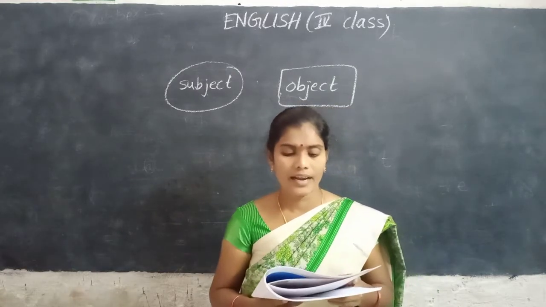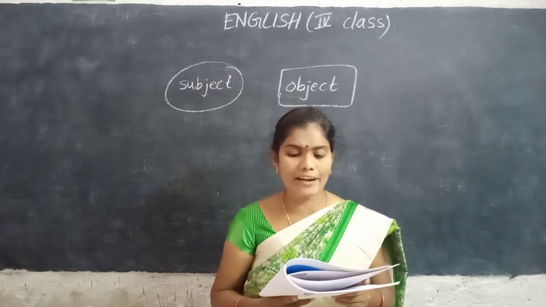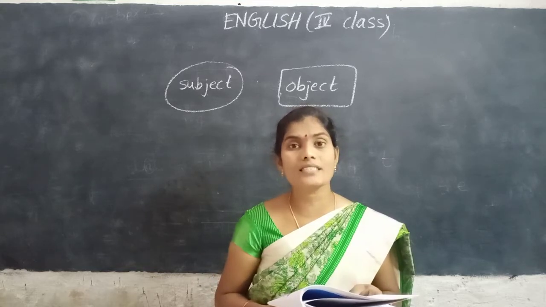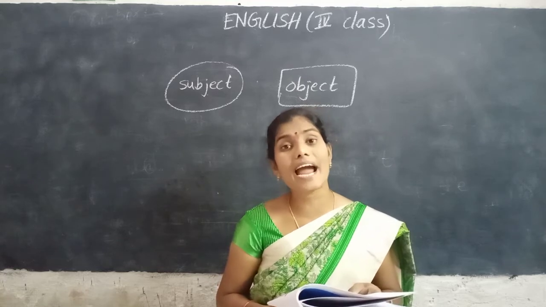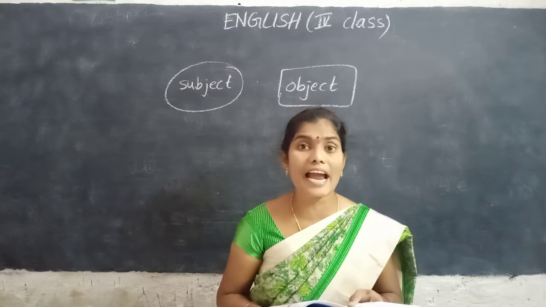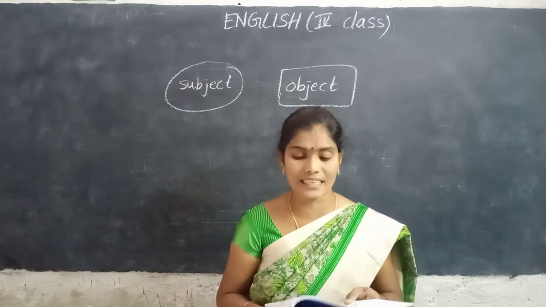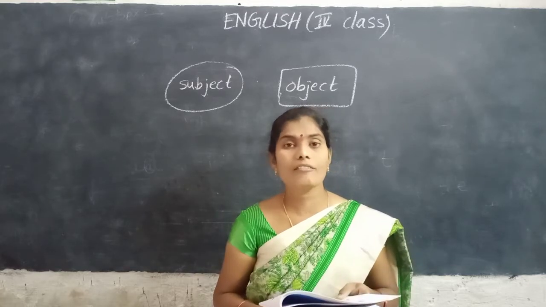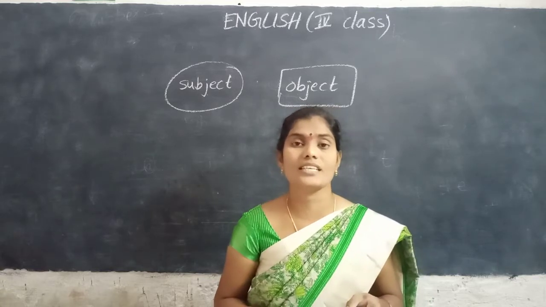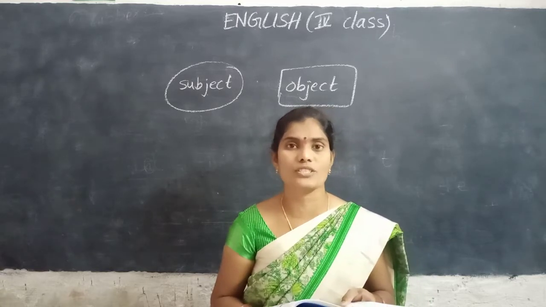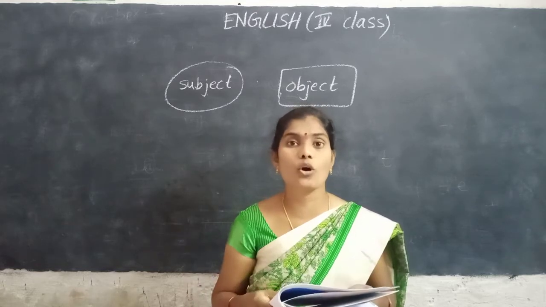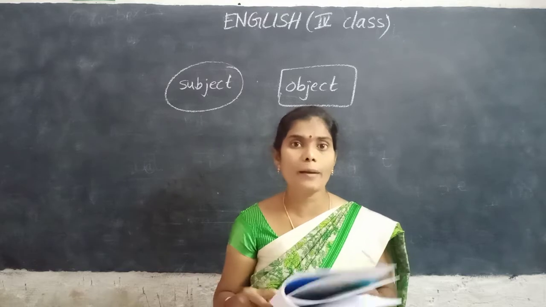Okay. Next. Peter's grandfather gave us chocolates. Who gave us chocolates? Peter's grandfather. Make a circle. What he gave us? He gave us chocolates. Chocolates is the object. Make a rectangle.